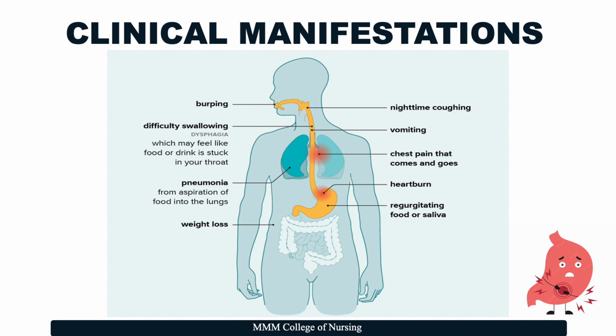Let's address the remaining clinical manifestations that were not discussed in the previous slide, such as burping and nighttime coughing. The patient can also have vomiting, as well as chest pain that comes and goes, which we discussed in the type 3 classification of achalasia, which is otherwise referred to as spastic or vigorous achalasia, where, as said earlier, the patient can even wake up from sleep because of the pain, and it can mimic a heart attack.